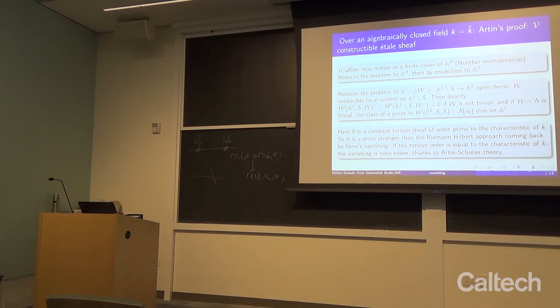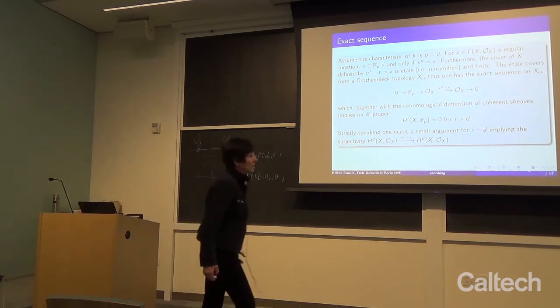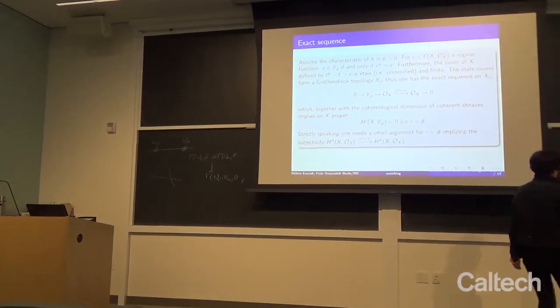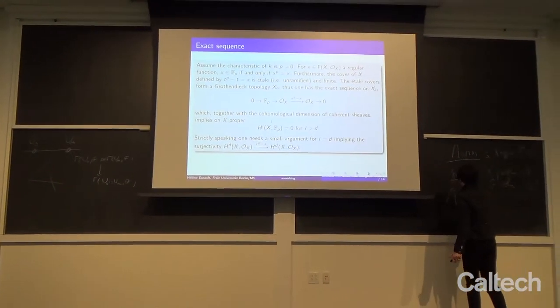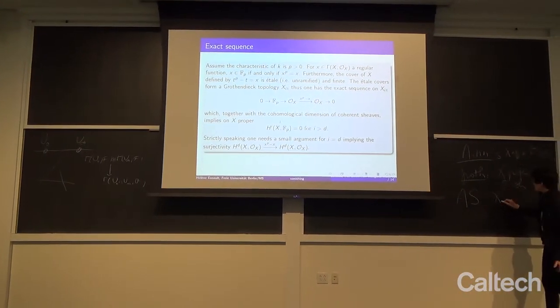So it's a priori stronger than the Riemann-Hilbert approach, coming back to Serre's vanishing. If the torsion order is equal to the characteristic of K, then the vanishing is even easier, and this is a vanishing which is coming from Artin-Schreier theory. So let me write the Artin-Schreier theory here, so I abbreviate with Artin-Schreier. And now the assumption is going to be that X again is proper.